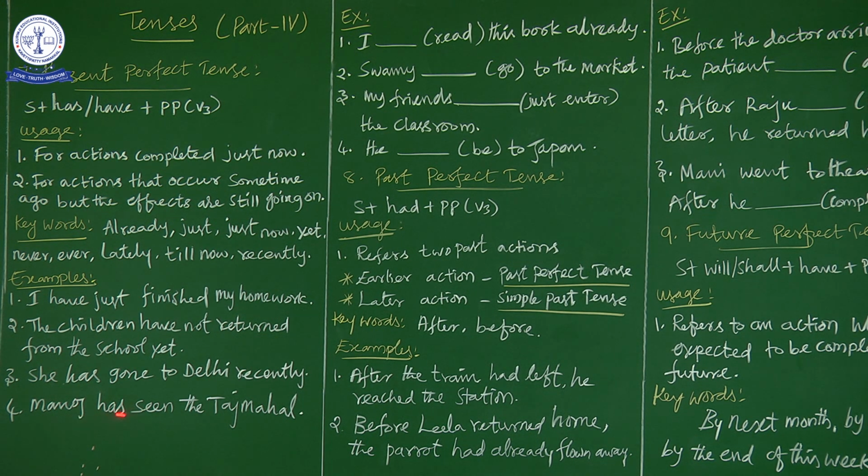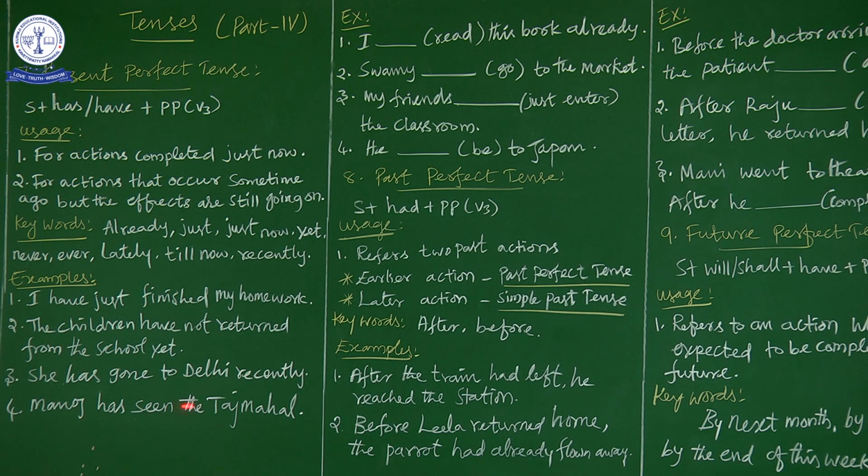Next, Manoj has seen the Taj Mahal. Here we are using the context of actions that occurred some time ago but the effects are still going on. Manoj may have seen the Taj Mahal 5 years ago, 2 days ago, 3 days ago or 10 years ago, whatever the time, but it is not immediate past. You have to note that when the sentence is immediate past, we go for present perfect. But here the usage is that the situation is fresh in your mind.